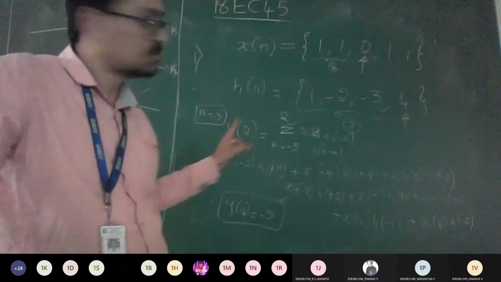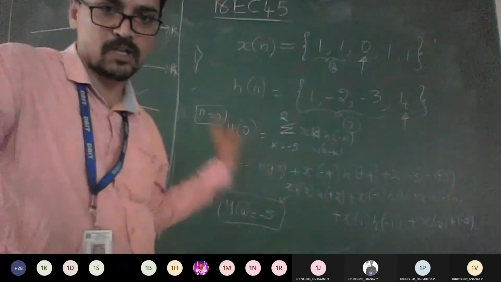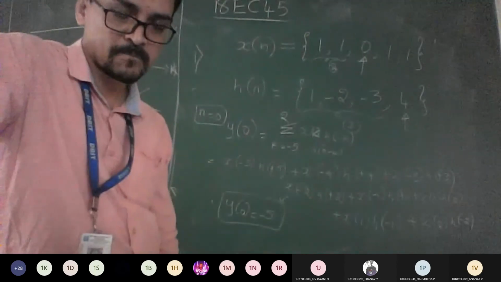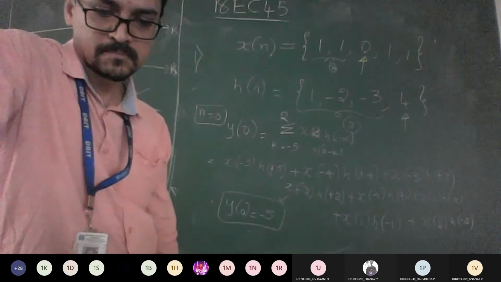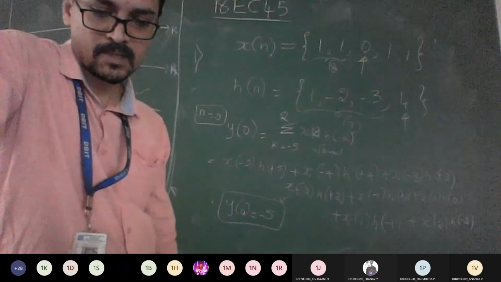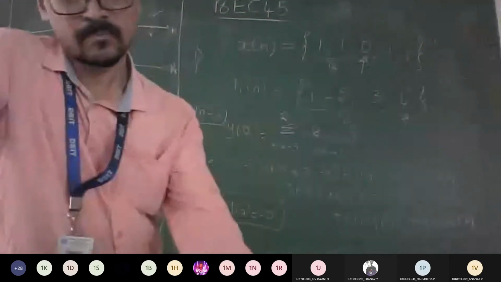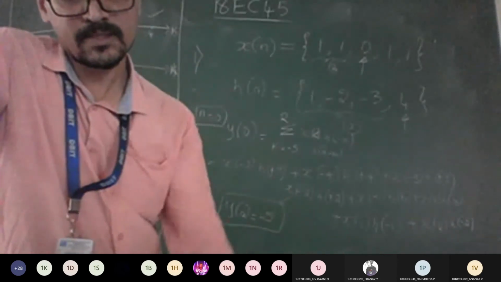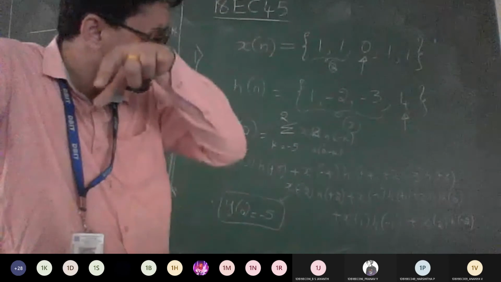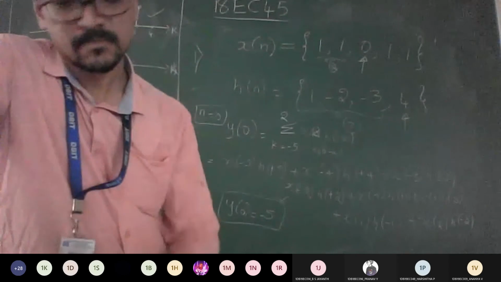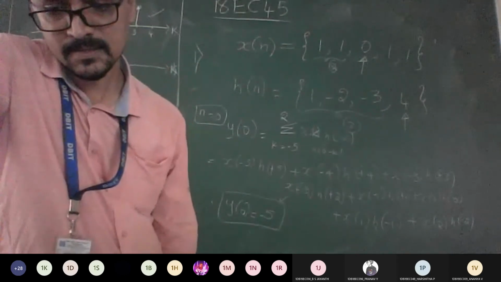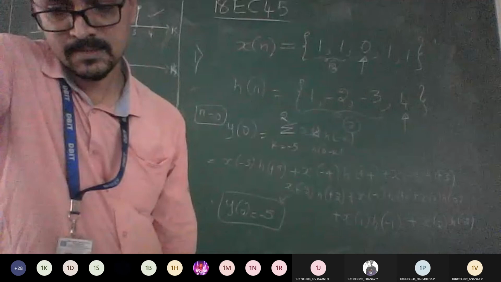Likewise, I want you to compute the complete sequence, solve this using sketching also, and try to verify the answer. I hope you got the logic of how to solve the convolution sum now. Am I clear? Clear to everyone? Is it okay, guys? Yes, sir. Okay, see you solve this.